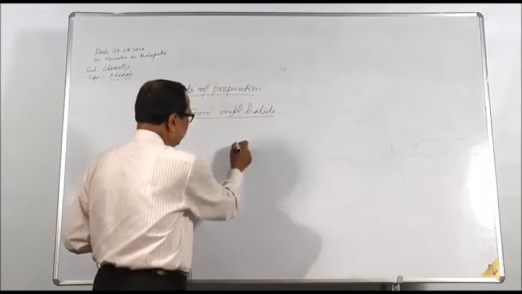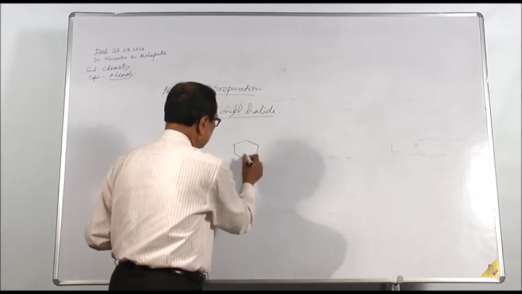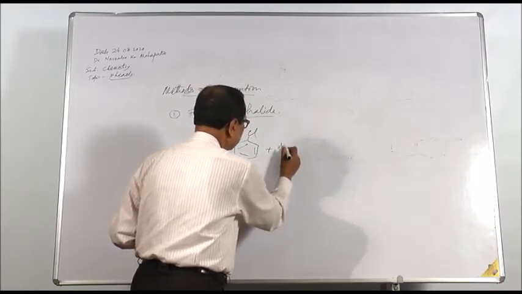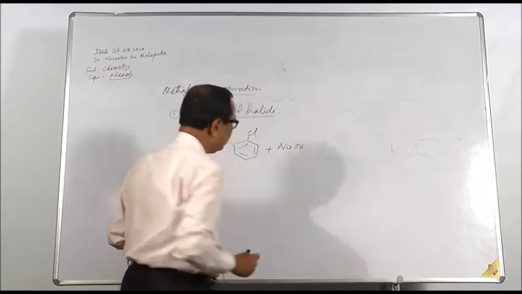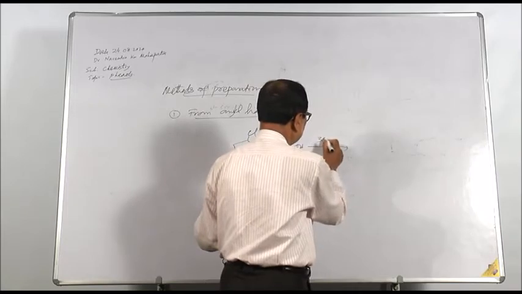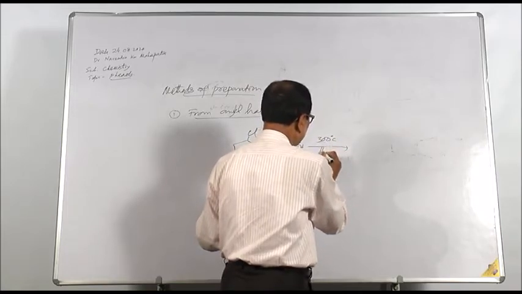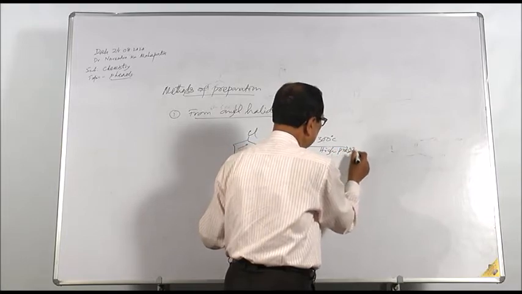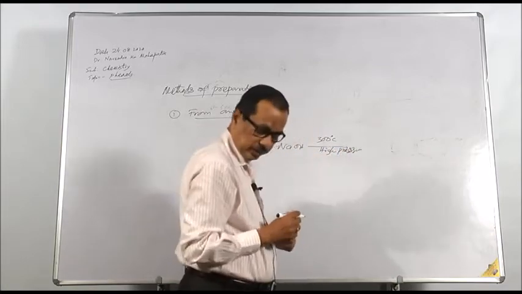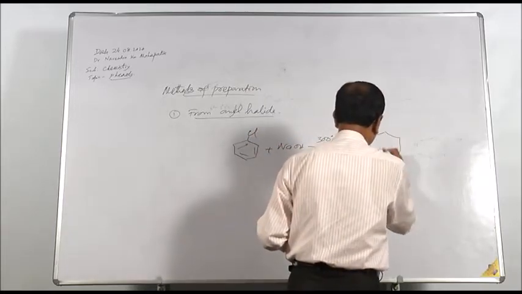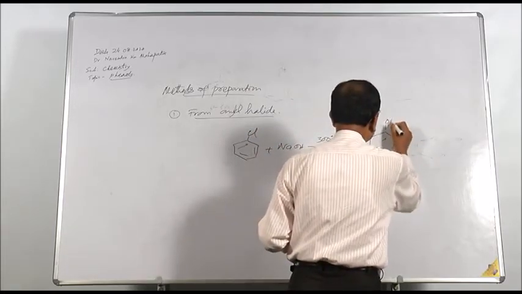The Dow process: chlorobenzene is heated with sodium hydroxide at a high temperature of about 300 degrees Celsius and high pressure, and then we get sodium phenolate.